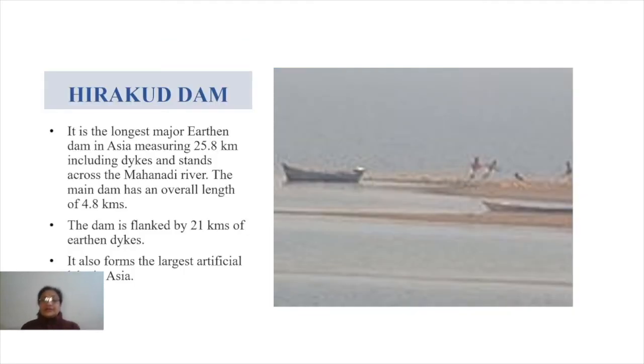One more important thing about this Hirakud dam is it is the longest major earthen dam in Asia. And it measures 25.8 kilometers, including dikes, and stands across the Mahanadi River. The main dam has an overall length of 4.8 kilometers. Such a huge dam it is. And the dam is flanked by 21 kilometers of earthen dikes. Okay, and it also forms the largest artificial lake in Asia.